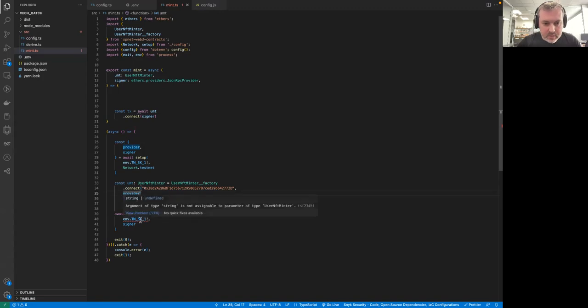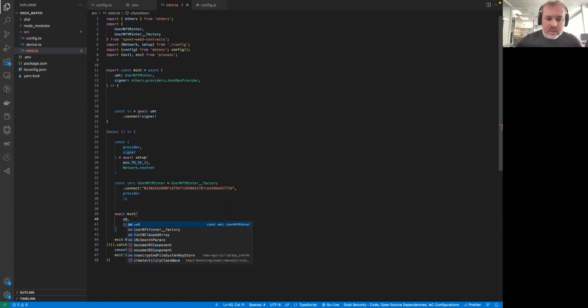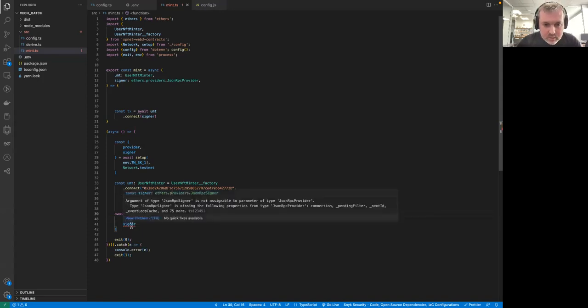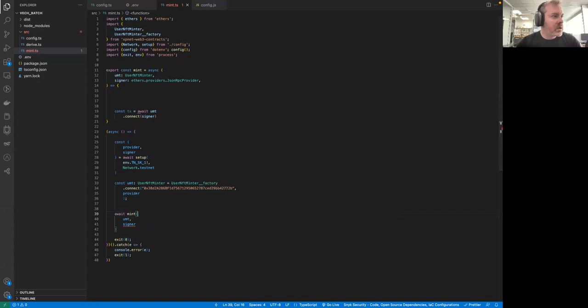Let's see what's the problem here. It says it is not assigned to prime user NFT minter. Of course, it has to be UMT like this. And signer, it is JSON RPC signer, is not assigned to JSON provider. Okay, let's figure out why.